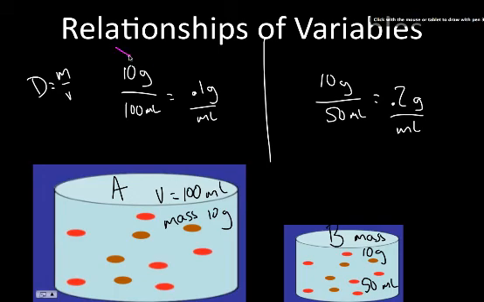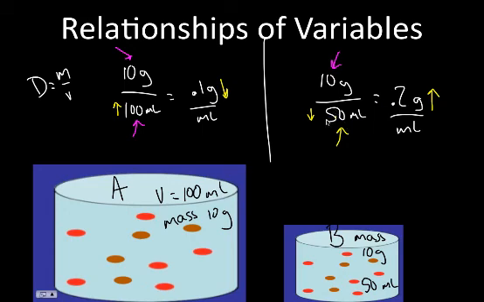Now look at what happened here. The mass remained the same for each one, 10 grams. And over here I have 100 milliliters. And over here I decreased this to 50. So watch this. The volume went down and it resulted in a higher density compared to this guy. This guy here had a higher volume and a lower density compared to this guy.